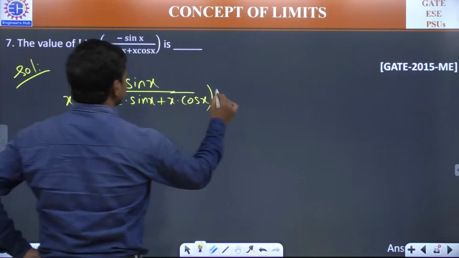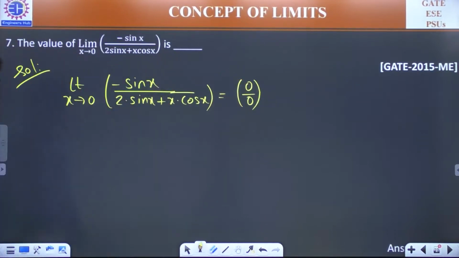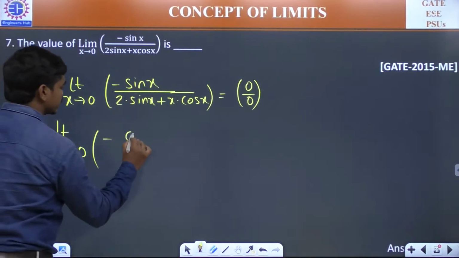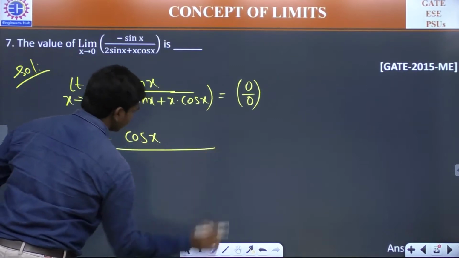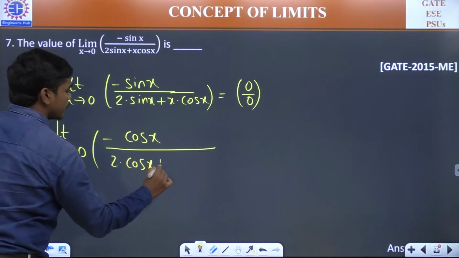So if you substitute 0, straight away we'll be getting the 0 by 0 form. No matter in that. Correct? So let us apply L'Hospital. Limit x tends to 0 of minus the derivative of sin x, which is cos x, divided by 2 into the derivative of sin x, which is again cos x, plus.